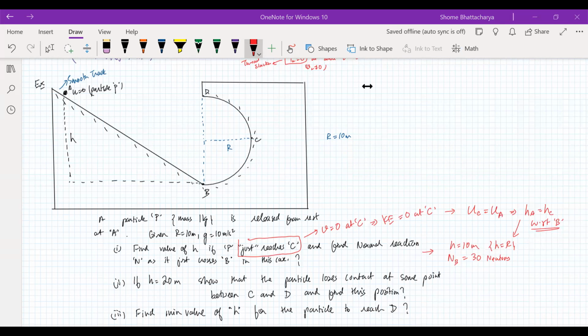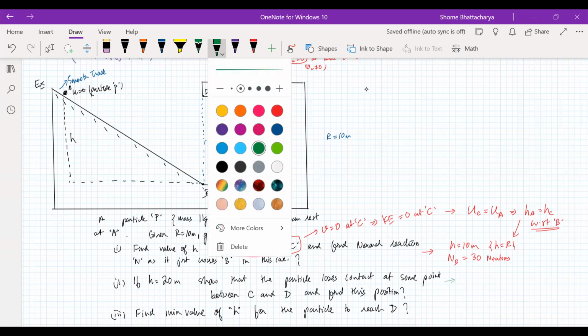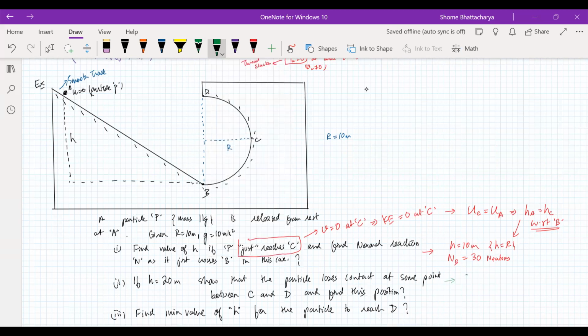Yeah, Aryan, I'm just checking the second and third part answers also for people. So this part you have to find the position. So you just find the angular position at the point where it loses contact. Find theta at which N becomes 0. Be somewhere between B and C. Sorry, between B and D.